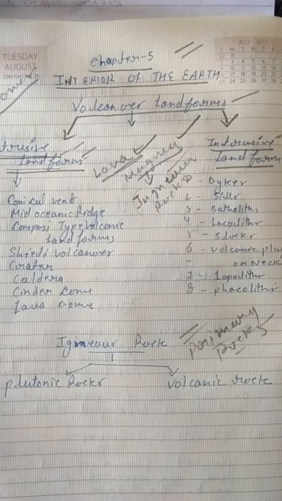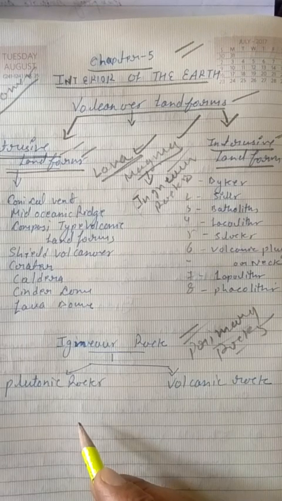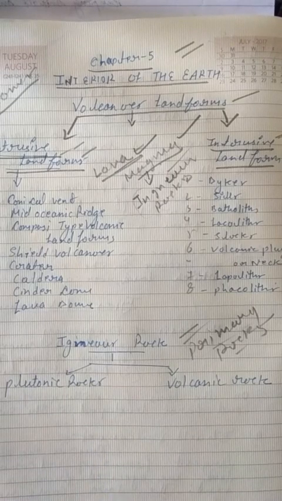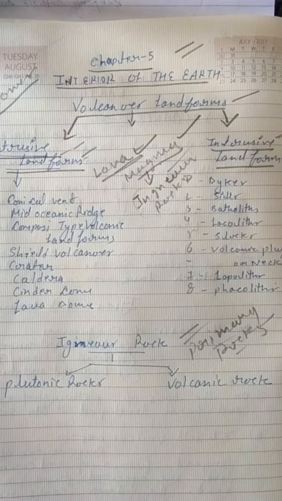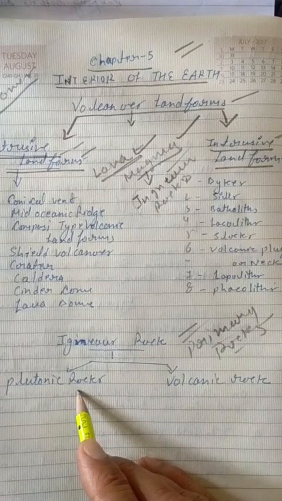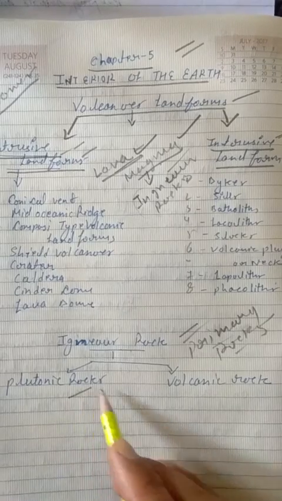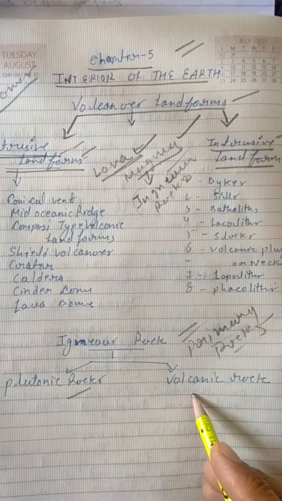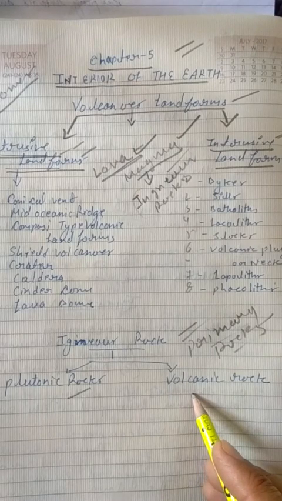The cooling may take place either on reaching the surface or while the lava is still in the crustal portion. So depending on the location of cooling, igneous rocks can be categorized into two categories: plutonic rocks and volcanic rocks.